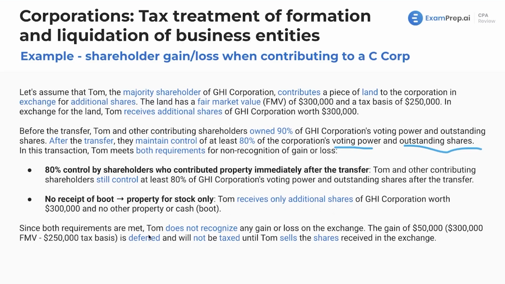Now, since both requirements are met, we do not recognize any gain or loss on this particular exchange. The gain of $50,000, which results of Tom receiving $300,000 of value from the shares and giving up $250,000 of basis, that's going to be deferred, and Tom will have to recognize that and pay tax on that once Tom sells the shares received in the exchange.